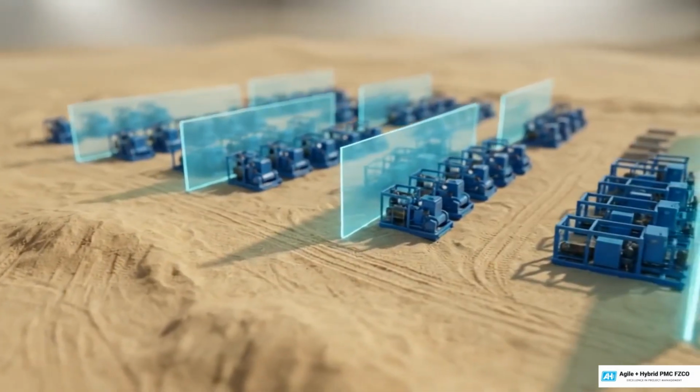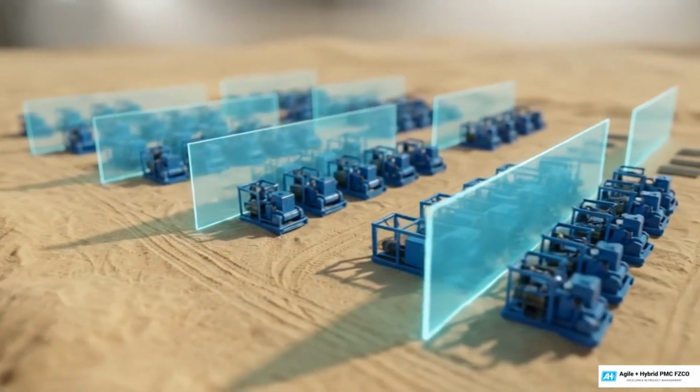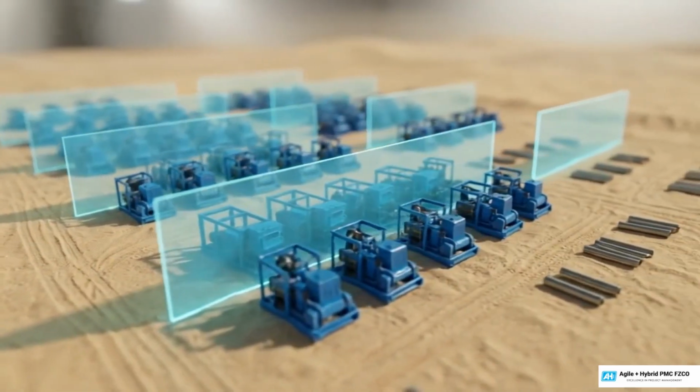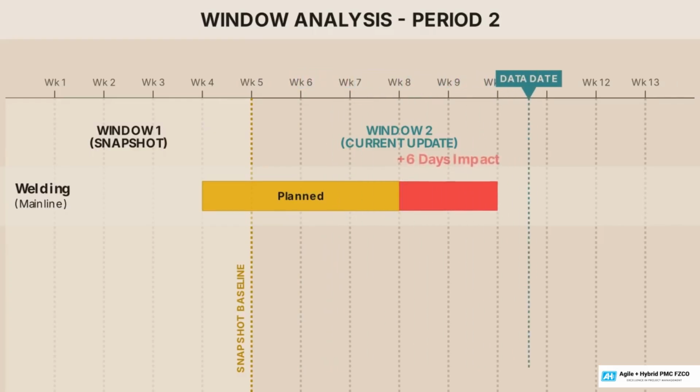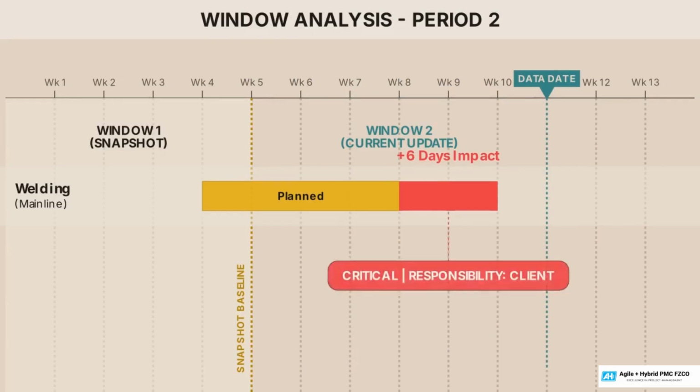In a sprawling desert staging yard, welding rigs sit parked and silent. There are no steel pipes left to weld. Advancing to Window 2, we measure progress strictly against Window 1's snapshot to isolate the new problem. The material shortage adds 6 days directly to the critical path. Procuring the pipe was a client deliverable, making this a client delay.